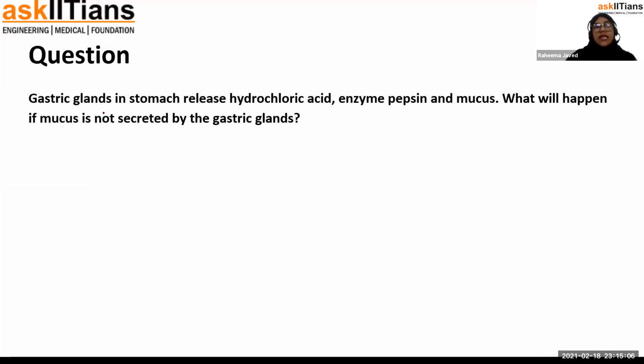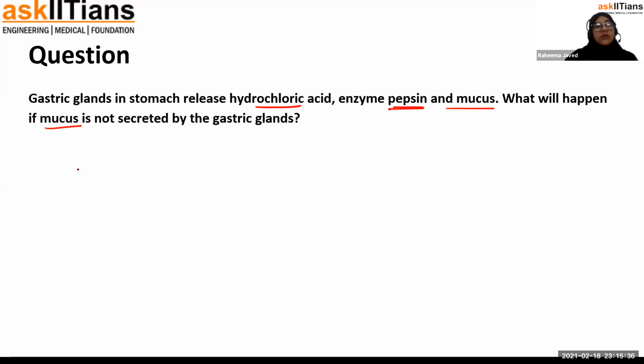So gastric glands in the stomach release hydrochloric acid, enzyme pepsin, and mucus. What will happen if mucus is not secreted by the gastric glands? Like I was telling you, if mucus is not secreted by the gastric glands, the hydrochloric acid and pepsin will start digesting the lining of the stomach.